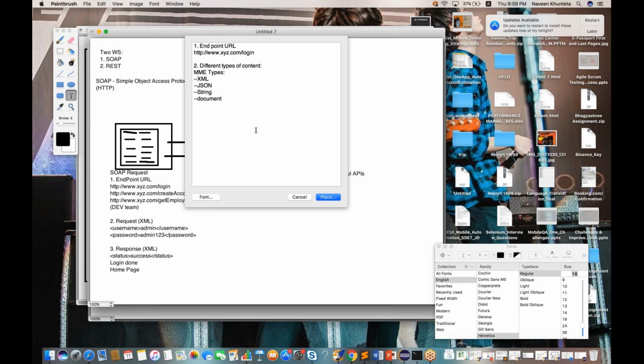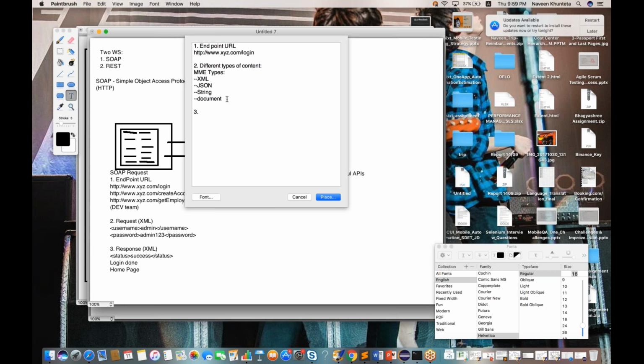Okay, different types of content it supports, but the problem with SOAP is that it only sends XML, and sometimes XML is not lightweight, it's very heavyweight as compared to JSON and string. I'll tell you what is JSON. The full form is JavaScript Object Notation. Okay, so I'll tell you what is JSON and all those stuff. So this is the thing.